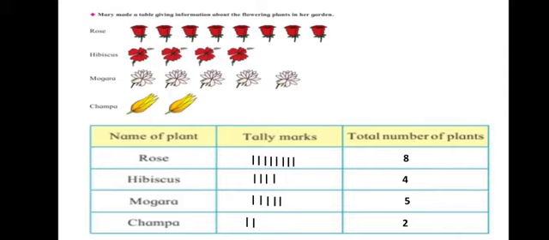So this is the information that she has got of the different plants, flowering plants in her garden. 8 roses, 4 hibiscus, 5 mogras and 2 champas. This is how we make a table and we get the data with the help of tally marks. Let's go to the next table now.